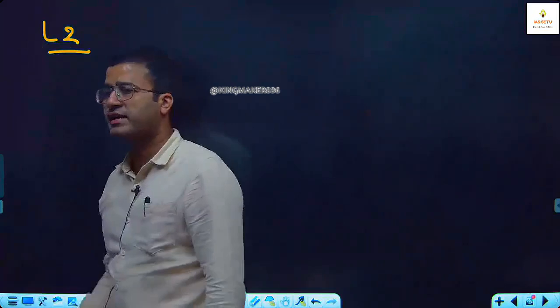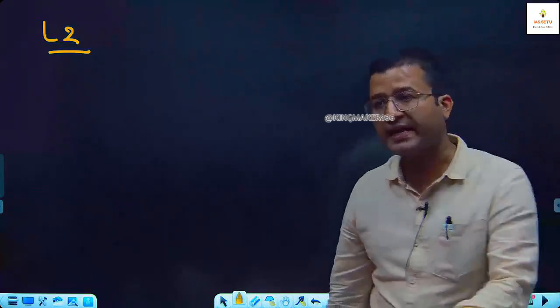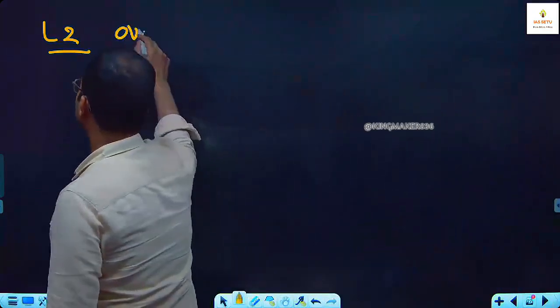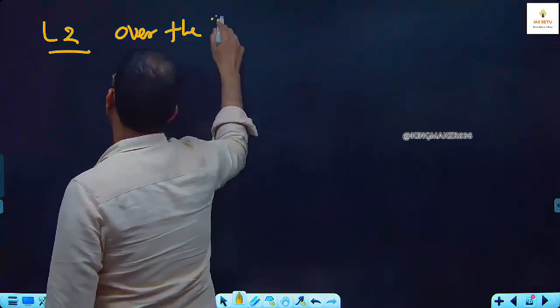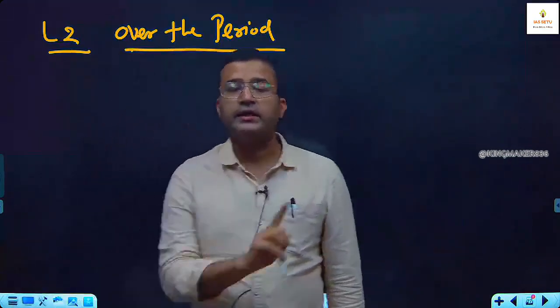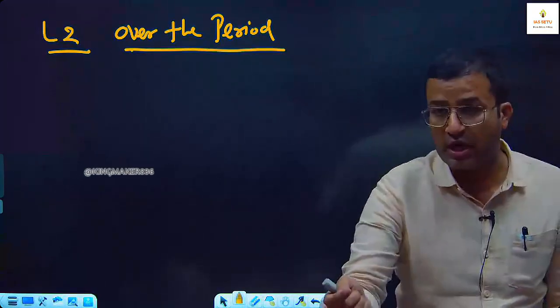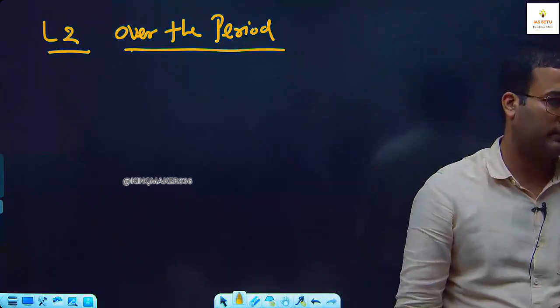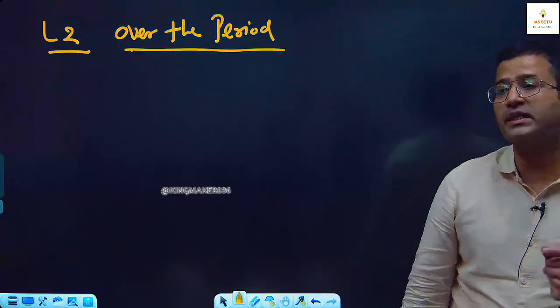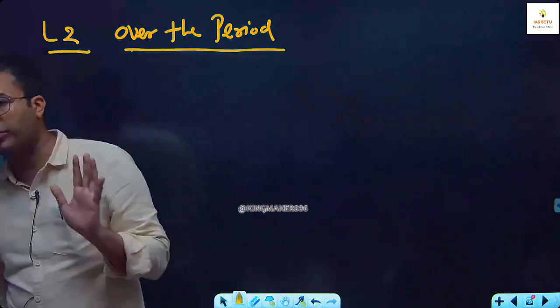Now second language, there is not much difference from first language. Only the difference in first language is that there is a gap of 1 year. Second language is also over the period, but here the time gap is not necessarily 1 year. It can be 1 hour, it can be 10 years. We have to find percentage increase, decrease, percentage more, less, percentage change over the period.